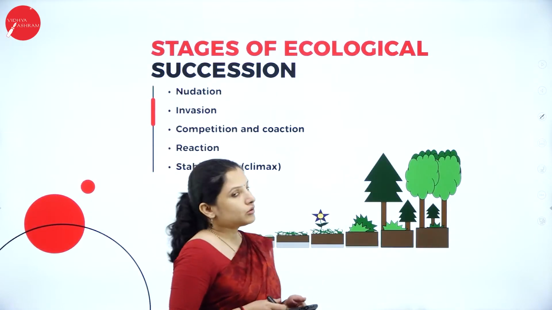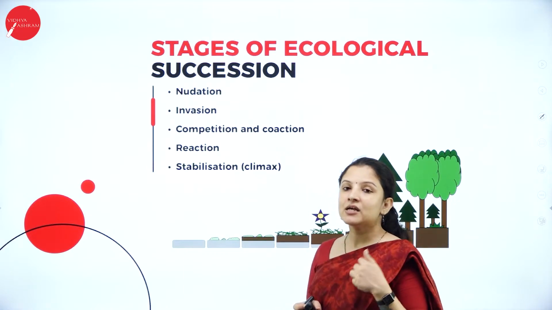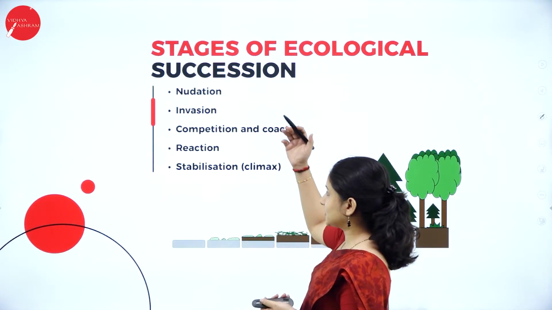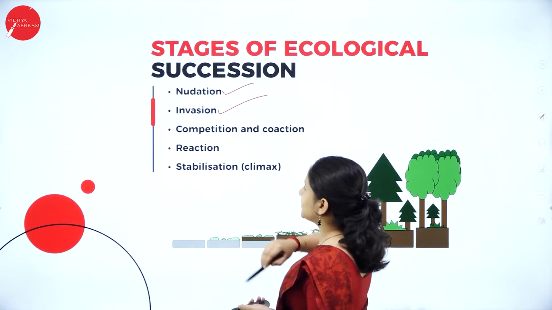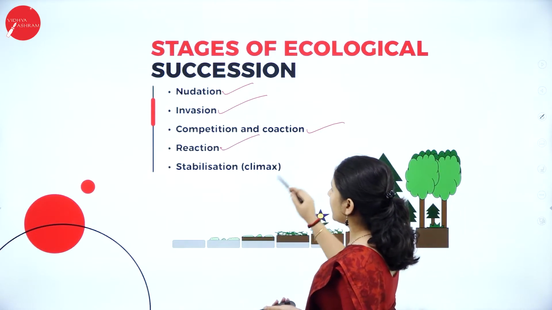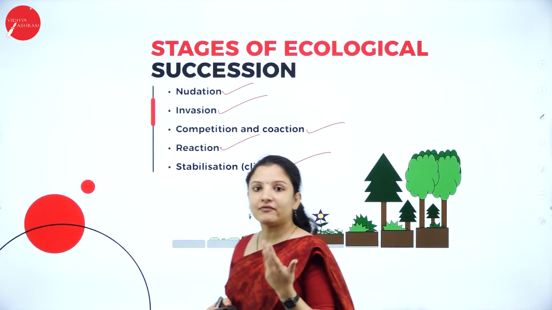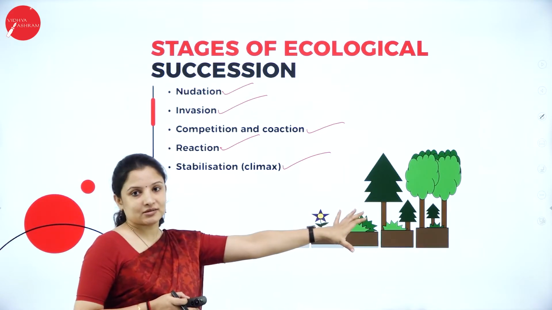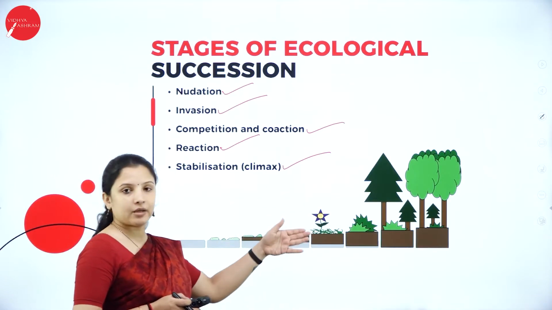So let's study the stages of ecological succession. How exactly does it occur, and what are the different steps involved? It is usually studied in 5 stages. One is nudation, the next is invasion, then comes competition and coaction, then reaction, and then stabilization, which is the climax community. Just as movies have a climax, meaning the end of the movie, here also ecological succession will have an end. It will come to a stop. After that, it will not change. That is a climax community.